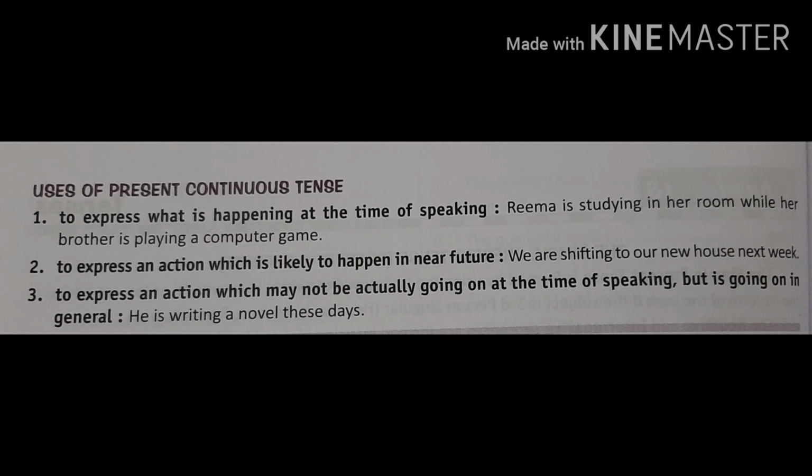We can take one more example, like our school is going to organize a dance competition next week. Present continuous tense is also used to express an action which may not be actually going on at the time of speaking but is going on in general. For example, he is writing a novel these days. At the time of speaking he was not writing a novel, but the work is still going on.